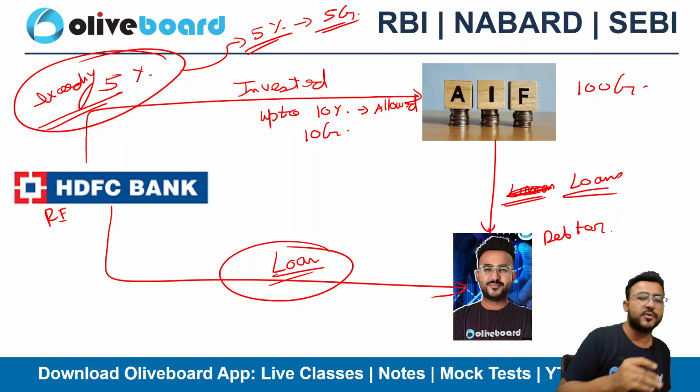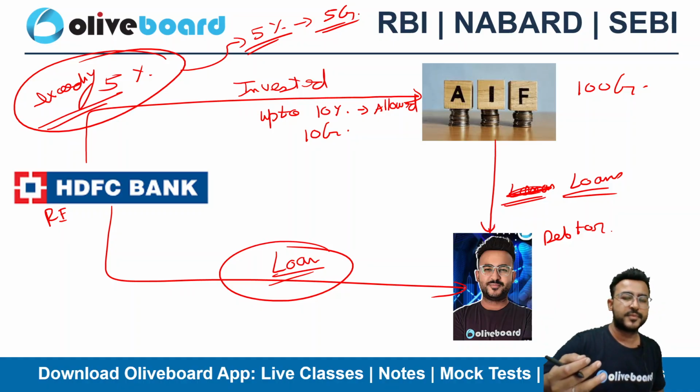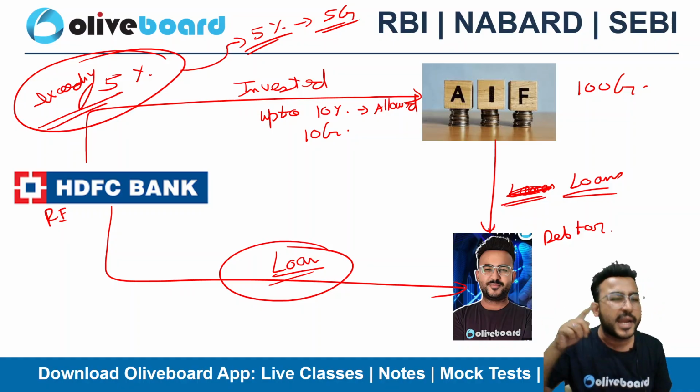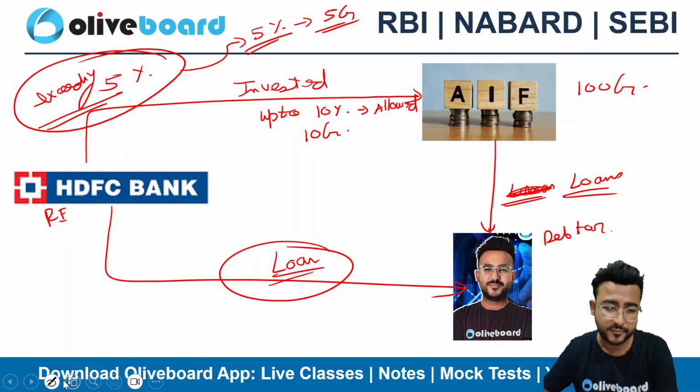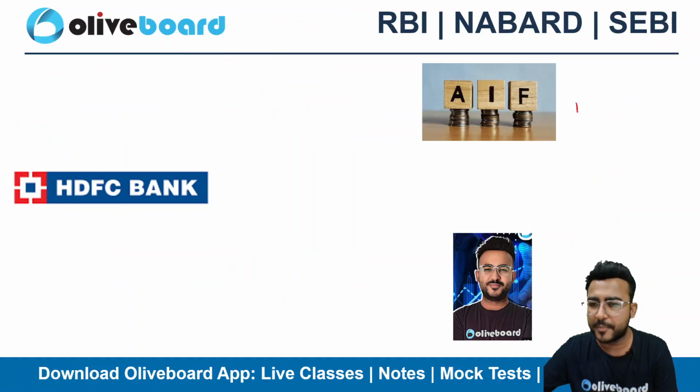If you have invested more than 5 crore, then in that case you need to make 100% provisioning of that particular amount. Let me just give you a simple example. The corpus here is 100 crore.